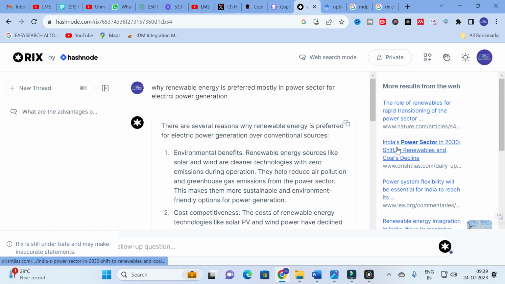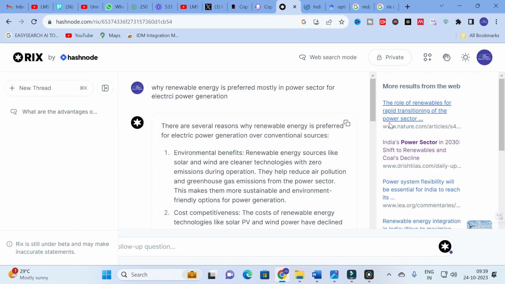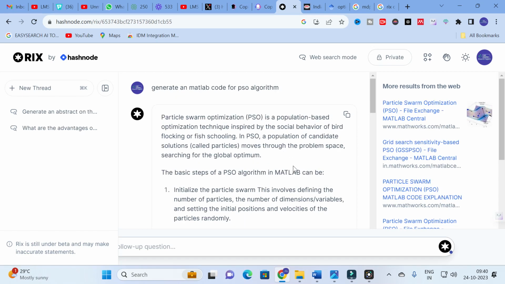Here you can click, for example, India's power sector in 2030, shift to renewables and coal decline. If you are interested in this topic, you can click it and it will lead to the blog. So you can also use it as a search engine to find the best blog or best website related to a particular topic. The next input prompt I have given is to generate a MATLAB code for the PSO algorithm.